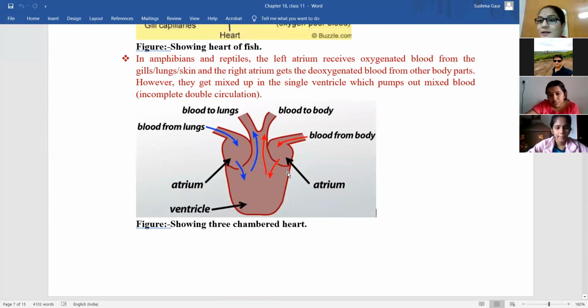Both will occur together. इसमें साथ में ही हो रहा है. See, the left atrium receives the oxygenated blood from the gills, lungs and skin, and the right atrium gets the deoxygenated blood from other parts of the body. दोनों साथ में आए, लेकिन यहाँ पे उसमें क्या थे? Because ventricles are separate, so दोनों process will occur together separately. Here, because they have a common ventricle, इसलिए the blood gets mixed up, and again the deoxygenated blood will enter the lungs, and oxygenated blood will go out to the body.